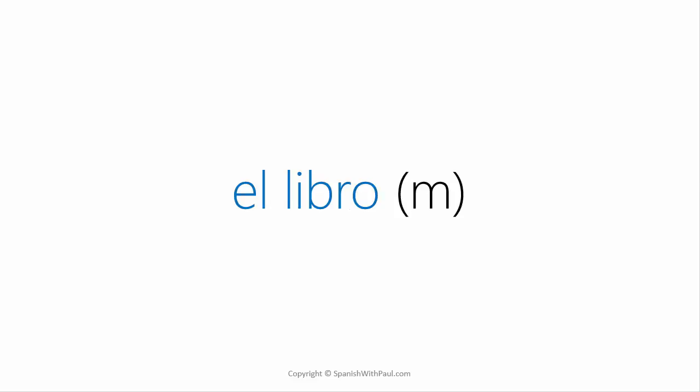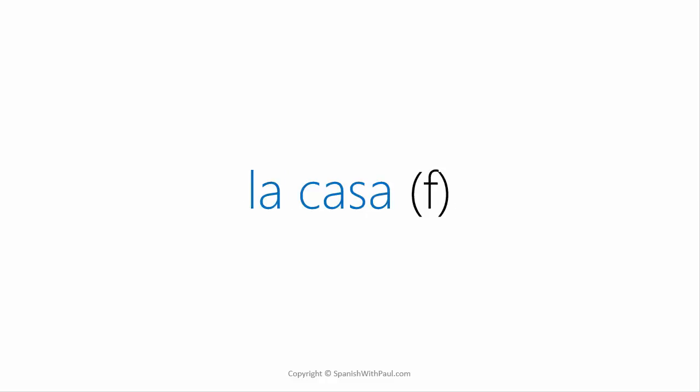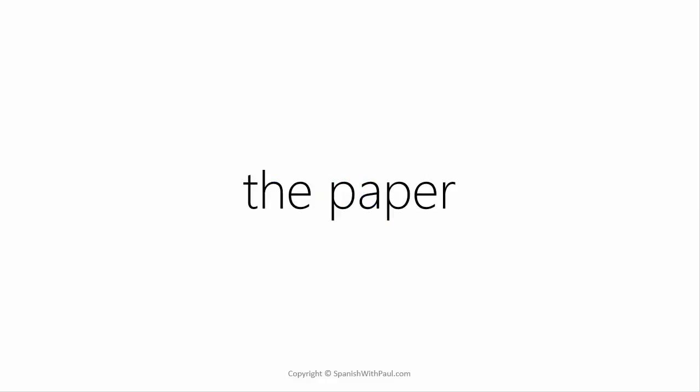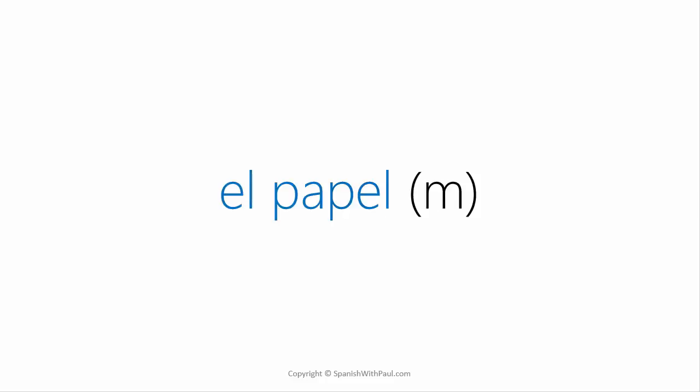So we have the book would be el libro, because it's a masculine word. But if we have the house, it's a feminine word, it's la casa. So the can change between el and la, depending on whether the word is masculine or feminine. If we have, say, a word ending in a consonant, so we know the paper, we already know that paper is papel and it's masculine, then it would be el papel.